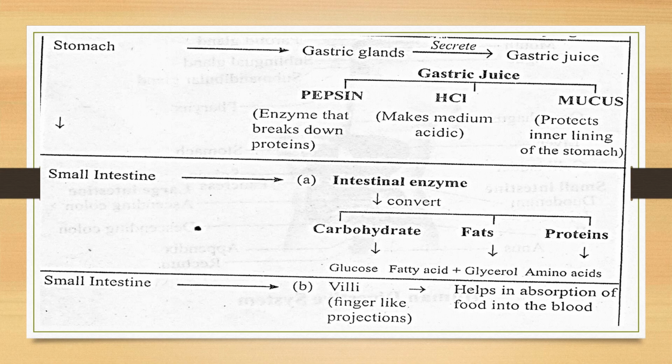Then fatty acids and glycerol, when they combine and form a chain of many fatty acids and glycerol, that forms fats. So when fats are broken down, they form fatty acids and glycerol. After that, many amino acids connect and form linkages and form a protein. When the protein is broken down, it forms amino acids again.